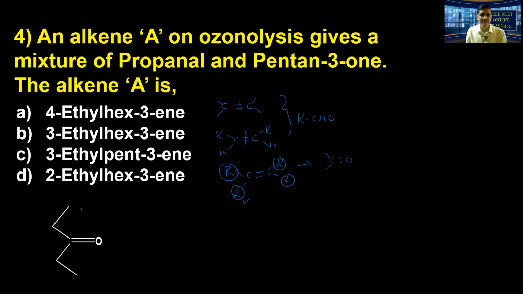Now I write pentan-3-one on one side. Look, now 1, 2, 3. I give the numbering like this, right? So pentan-3-one. Let us write another structure, propanal. So if you write it correctly on the opposite side, the writing of that particular alkene will be easier.